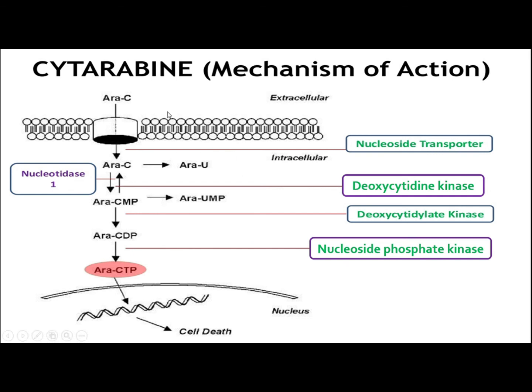As we can see, ARA-C is converted when it enters into the cell. It is converted into ARA-CDP and CTP by kinase enzymes. After incorporation into DNA, it blocks the further DNA elongation.